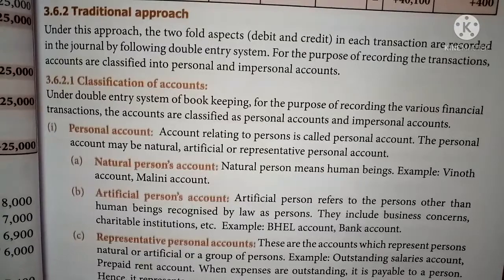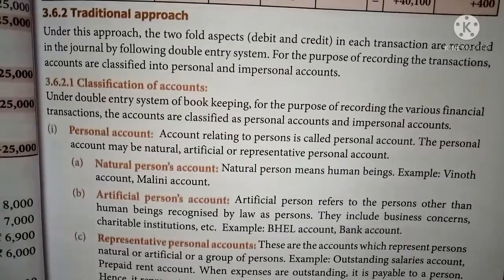So in this video we discuss the traditional approach to books of prime entry. Under this approach, the twofold aspect, that is debit and credit, in each transaction is recorded in the journal by following the double entry system. So in this traditional approach we should follow the double entry system of bookkeeping. We already discussed the meaning of the double entry system of bookkeeping, that it is a complete scientific method of bookkeeping. In this double entry system, each and every transaction will have 2 aspects.